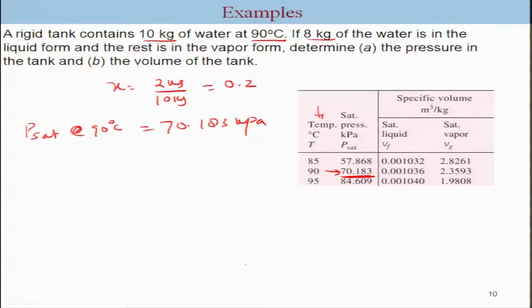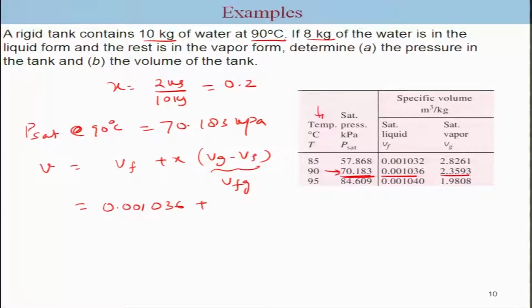Now, what is the volume of the tank? We can simply use the information that Vf and Vg are given. So, V is Vf plus x times (Vg minus Vf), that is of course Vfg. So, we can write down here 0.001036 plus 0.2 multiplied by 2.3593.